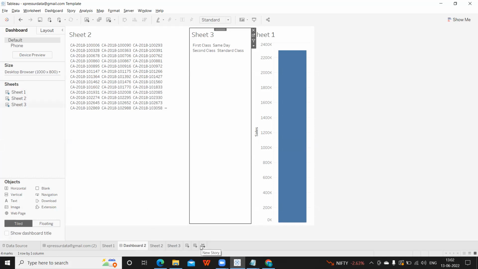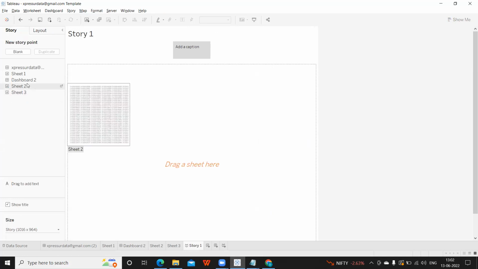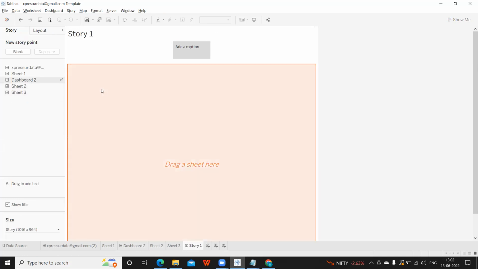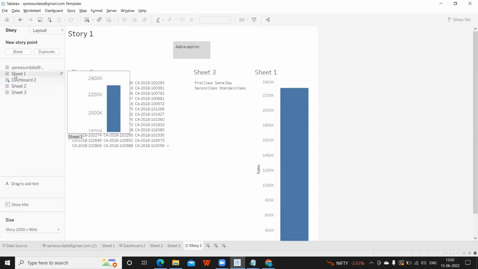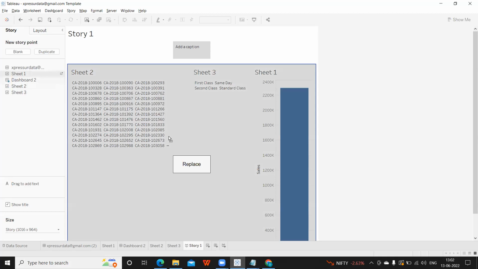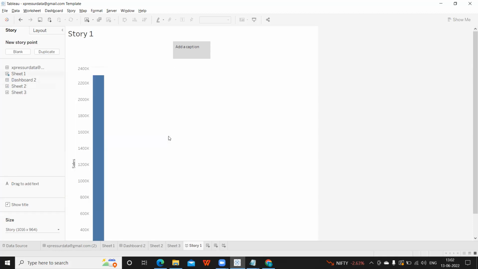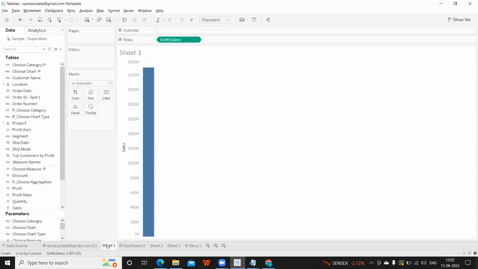Story point is like our presentation, which means you can either have only one dashboard or only one worksheet. You see, it is asking me to replace. So based on our requirement, sometimes we use worksheet and sometimes we use dashboard. Okay. So now coming back to sheet here.